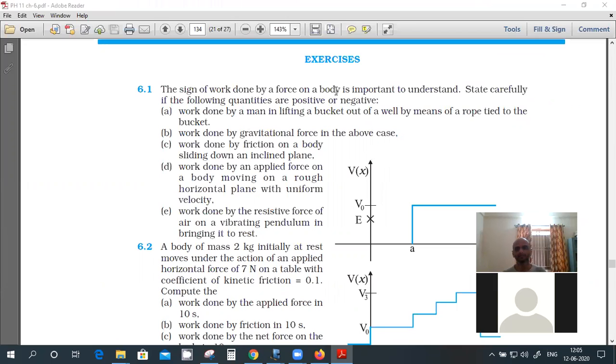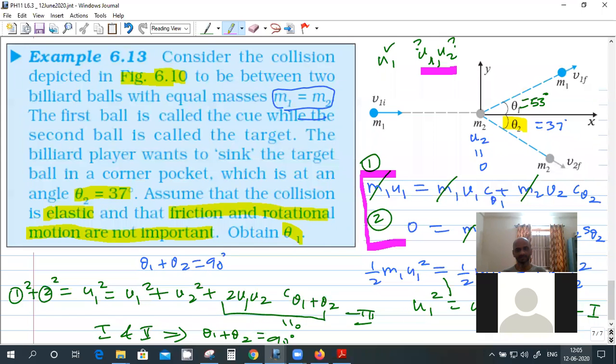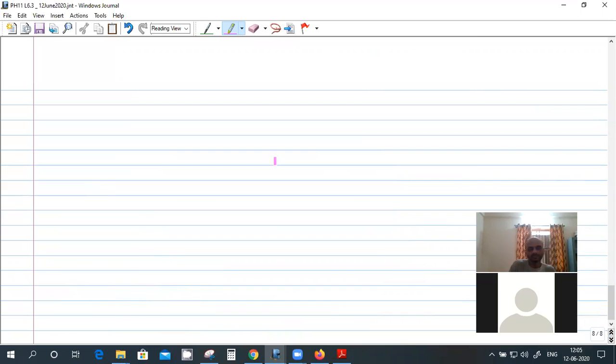The sign of work done by a force on a body is important to understand, because if work is done on the body, the energy will increase. If the work is done by the body, the energy will decrease. For example, take this very simple case. This is the earth, and this is some mass m, and I'm taking this mass to this height.